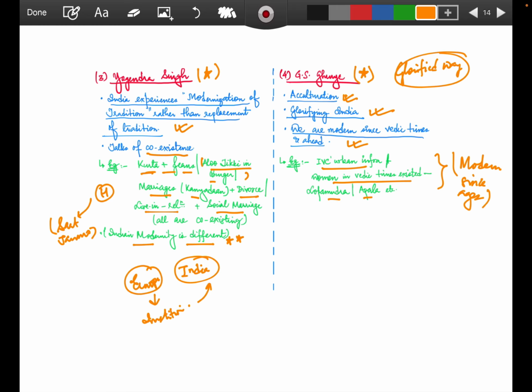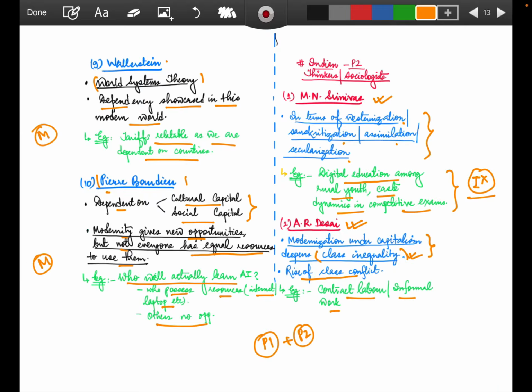G.S. Ghurye talks about the glorification of India, Yogendra Singh talks about the modernization of Indian tradition, M.N. Srinivas talks about westernization, Sanskritization, acculturation, assimilation, secularization, and A.R. Desai talks about class inequality.